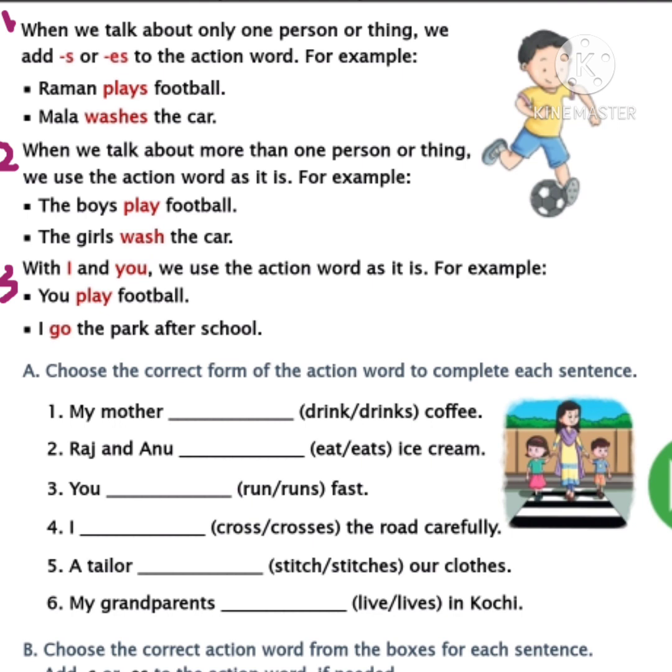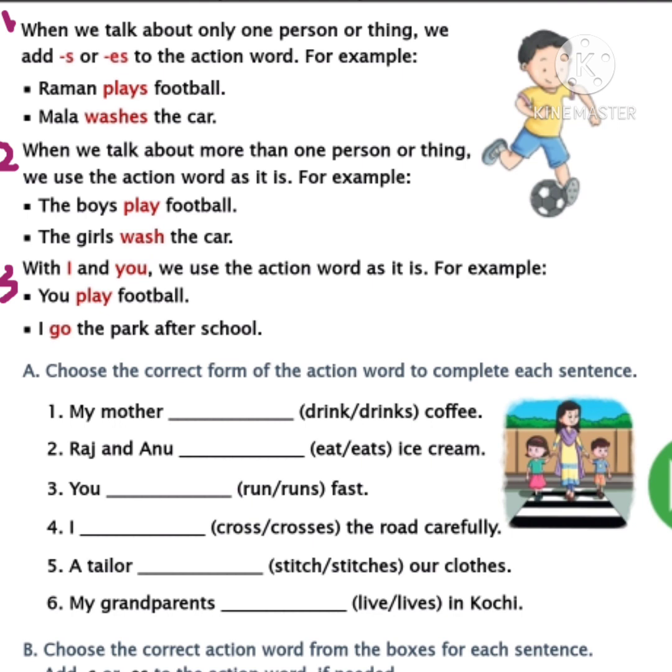When we talk about more than one person or thing, we use the action word as it is. So children, when we are talking about more than one person or thing, there is no change in the action word. You can use the action word as it is. Whereas when you are talking about one thing or one person, you need to use the plural action word. This you need to remember.